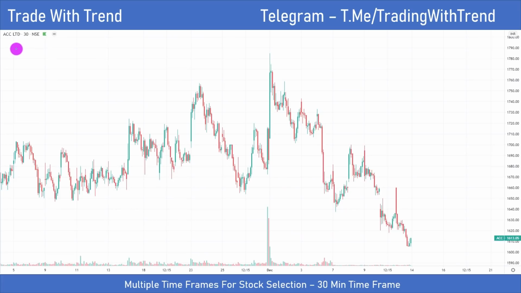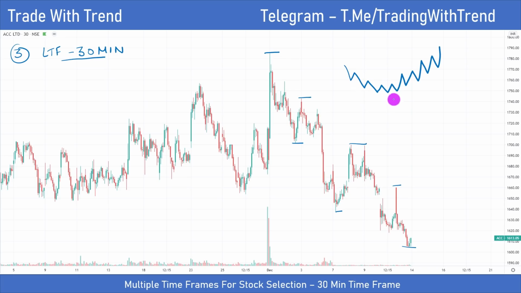Now the third step that we discussed in the last 2 videos in the multiple time frame analysis framework was to go down to a lower time frame. Here we choose the 30-minute time frame chart, again to identify entry opportunities. If you look at the 30-minute chart of ACC, you're clearly getting a structure of lower high and lower low. So certainly this is not a place to initiate a trade. At least I would want a structure of higher high and higher low. That is when you know a stock has stopped falling and has started rising again.